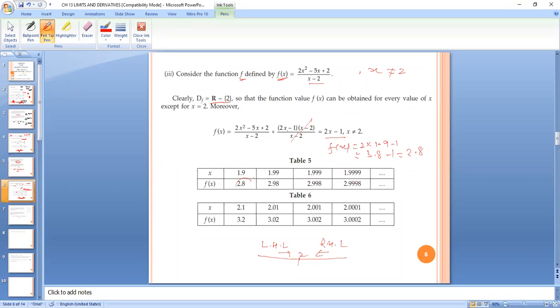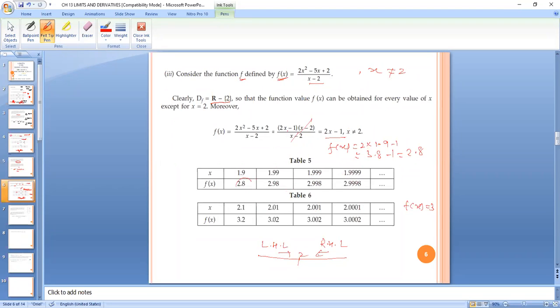That means as I go close to x equal to 2, f of x goes close to 3. So my estimated value on the left hand side is 3.